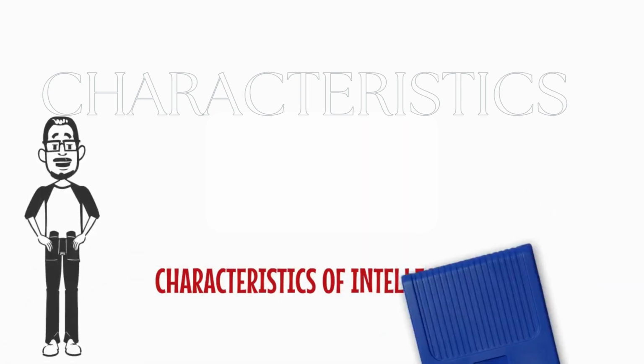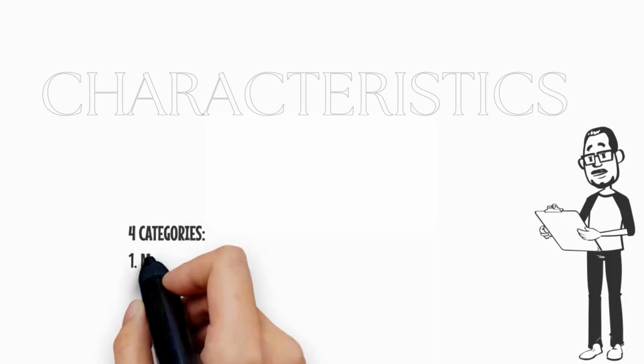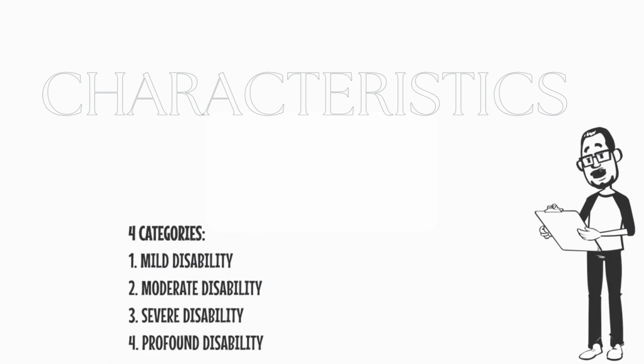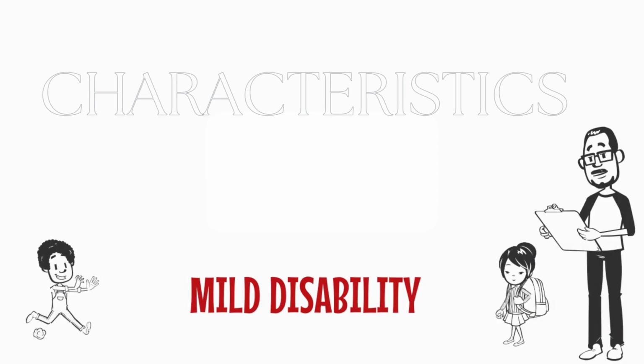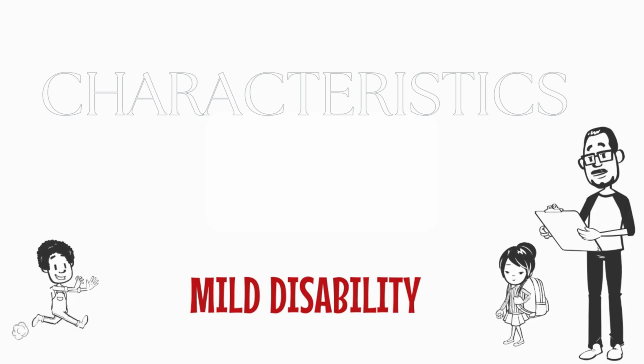Let's look at the characteristics of intellectual and developmental disorders. To do this, we will break them down into 4 categories: mild intellectual disability, moderate intellectual disability, severe intellectual disability, and profound intellectual disability. 1. Mild intellectual disability. No unusual physical signs but slight delay in developmental milestones. Capable of self-help skills, can learn practical skills, knowledge of reading, writing, and mathematical abilities up to standard 5. Can function normally in the society, normal social interactions and communicative skills.